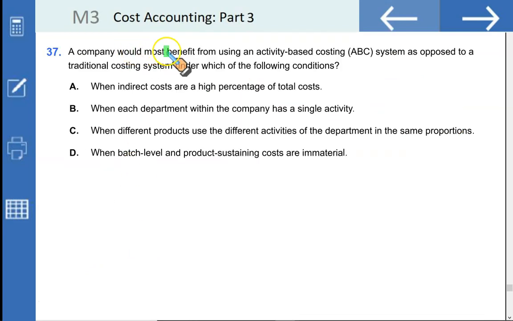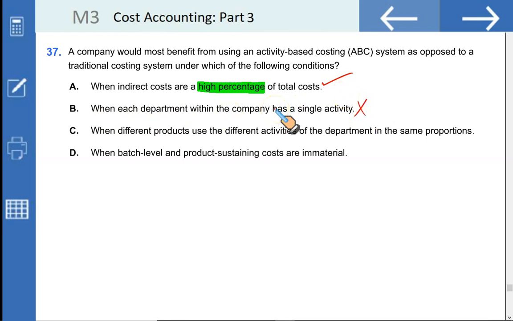A company would most benefit from using an activity-based costing system as opposed to a traditional costing system under which of the following conditions? When indirect costs are a high percentage of total cost. Absolutely right. This is the ideal circumstance where ABC should be used. When each department within the company has a single activity rate, then there is no need for ABC. Use a separate rate for each department.